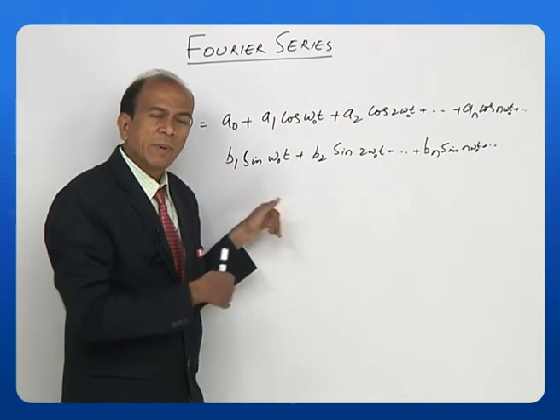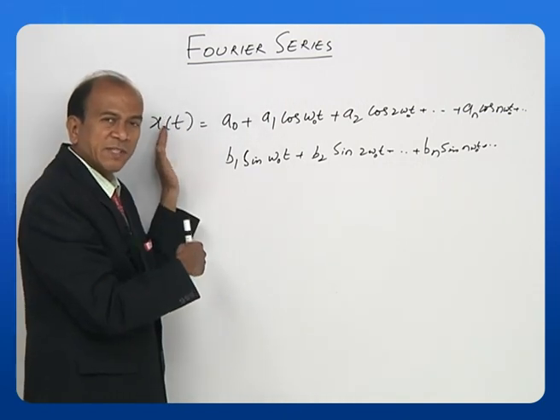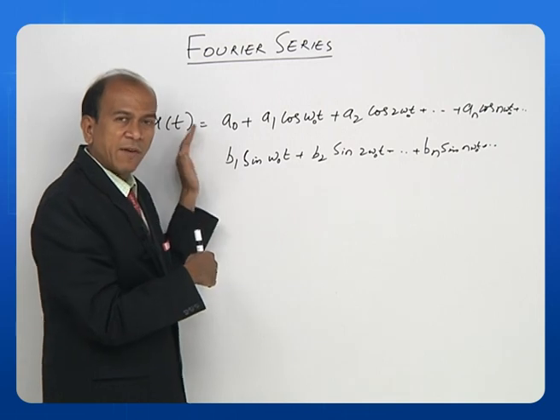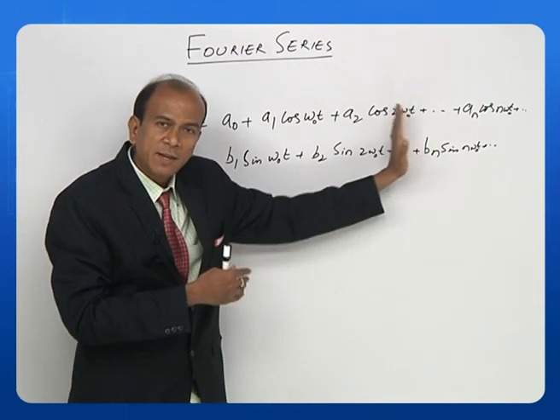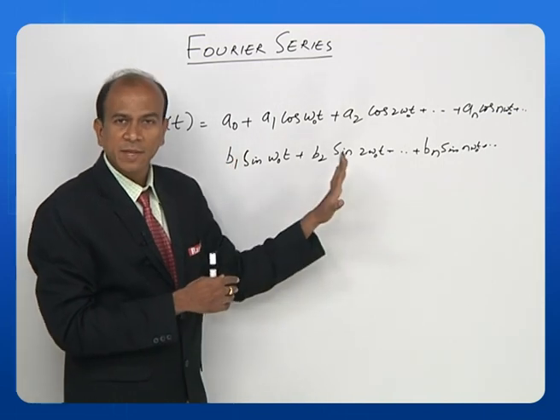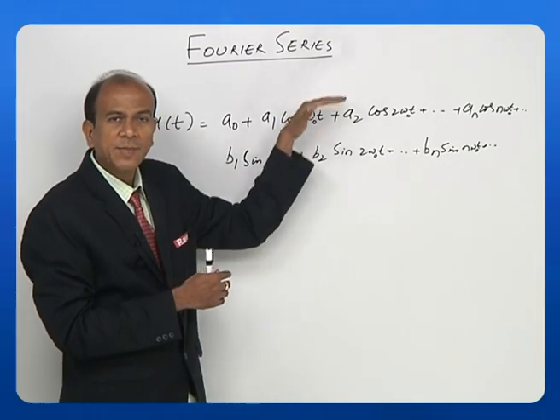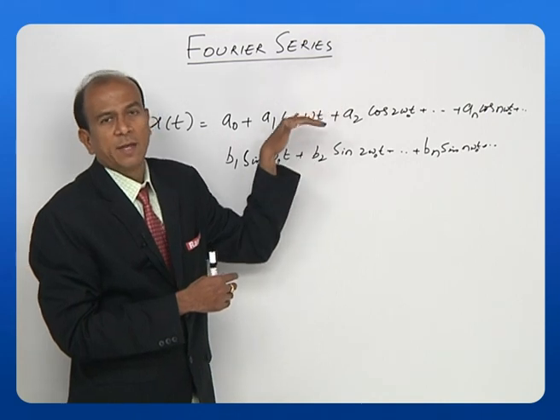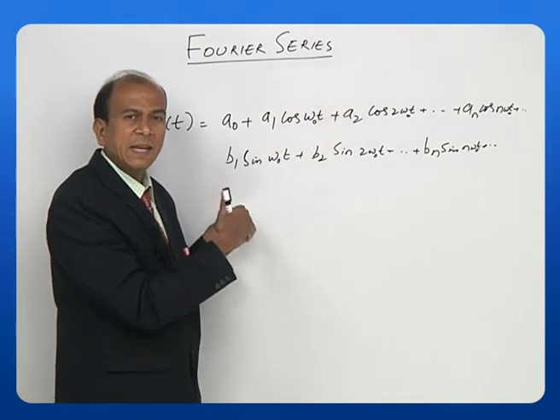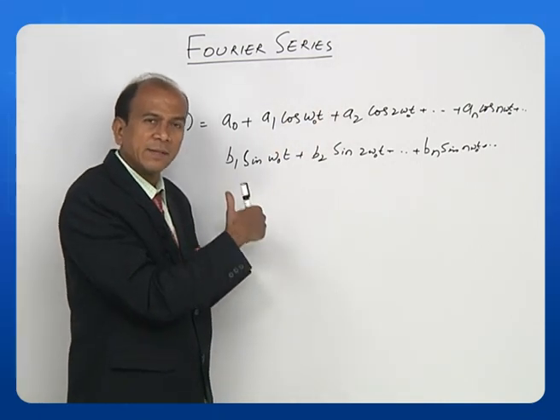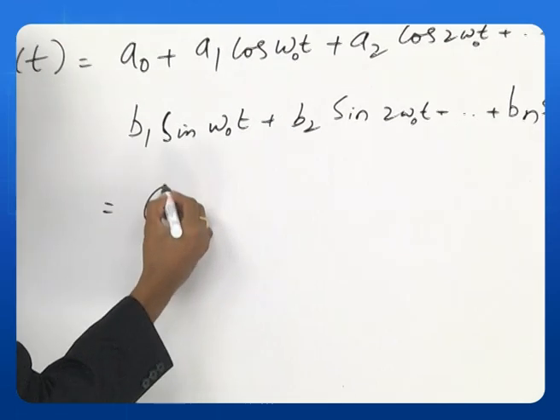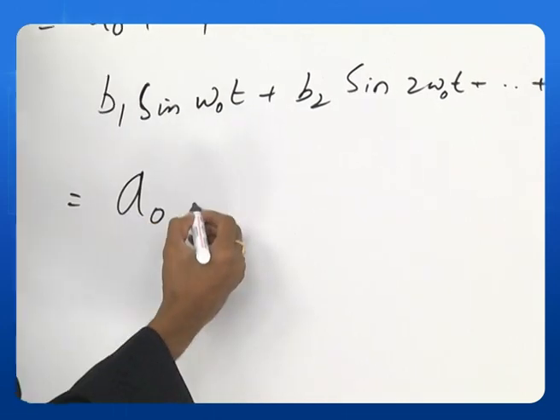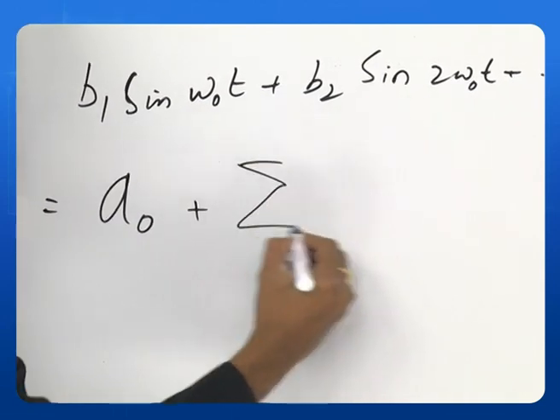Similarly for the sine. So basically a Fourier series is the expression of a signal x of t in terms of an average value plus harmonic components of cosine plus harmonic components of sine. This is in essence the expression for a Fourier series. That means this is basically a summation, so I can rewrite this equation as follows. We take the DC component plus the summation.